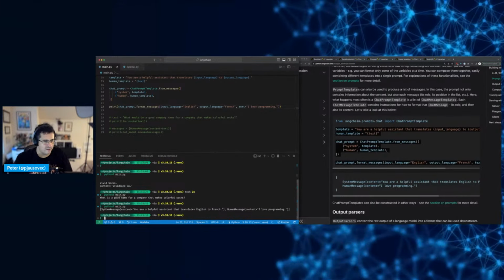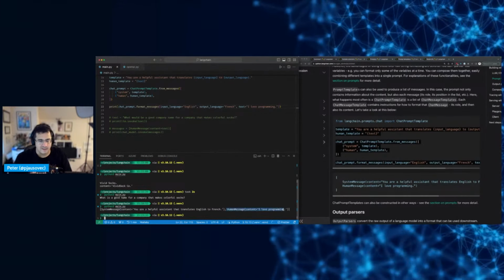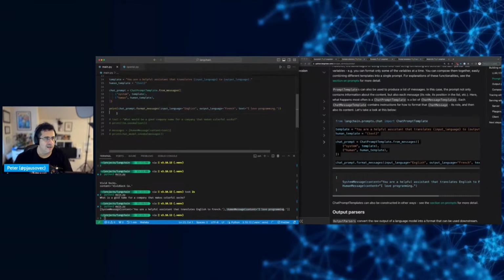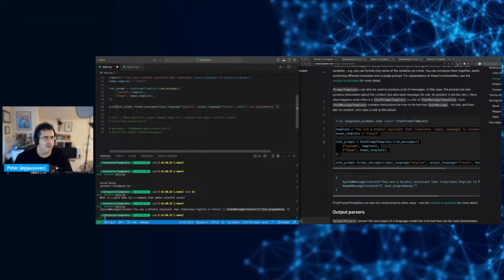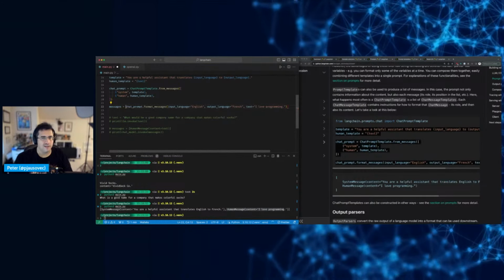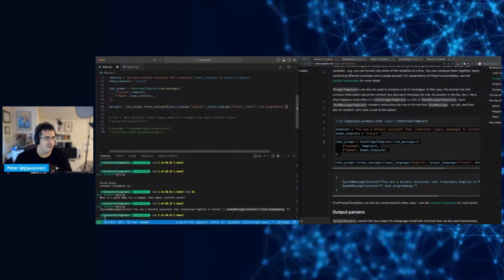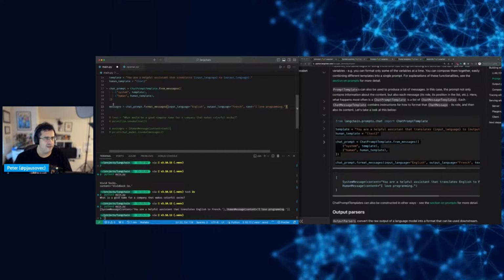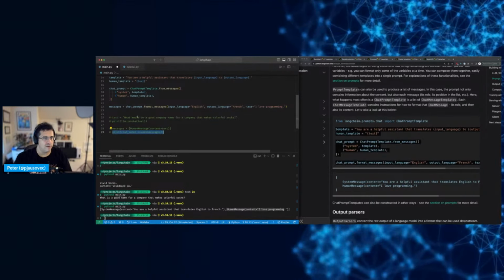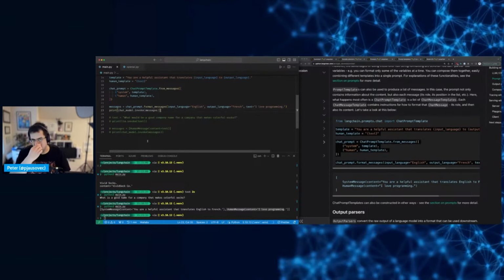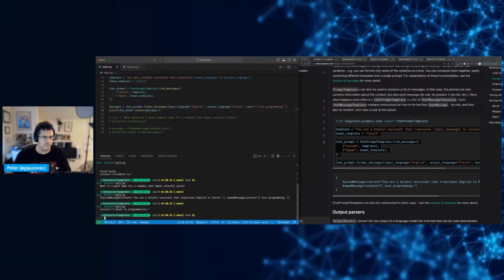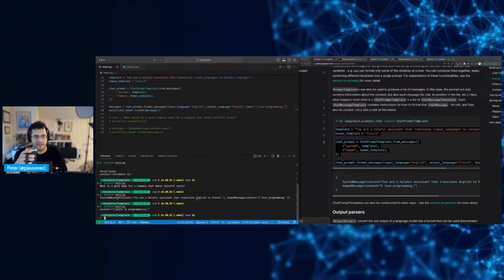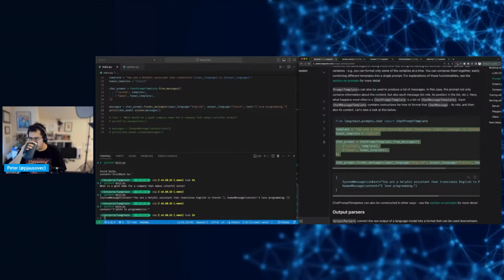Yeah, there you go. So it's a system message, and then a human message, I love programming. And then we can do messages, right? Like do this, and then we can just invoke it. So let's invoke it here. And I don't speak French, so sure, I guess that's the correct response.